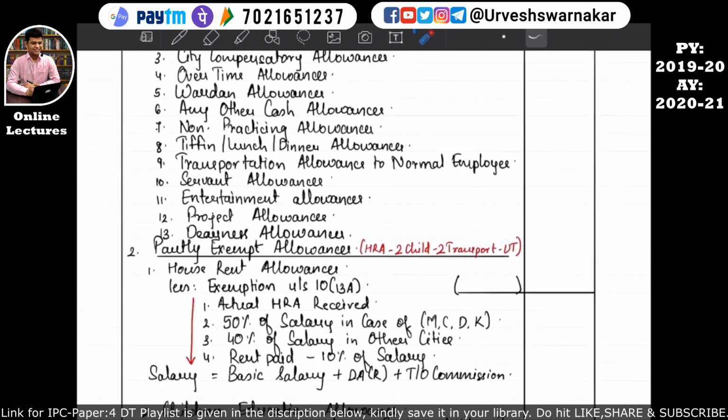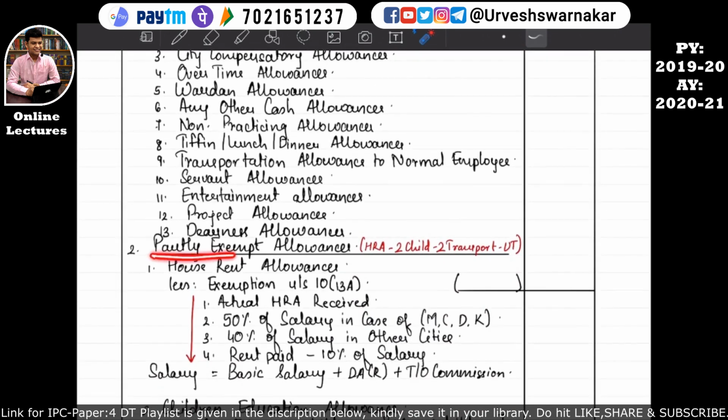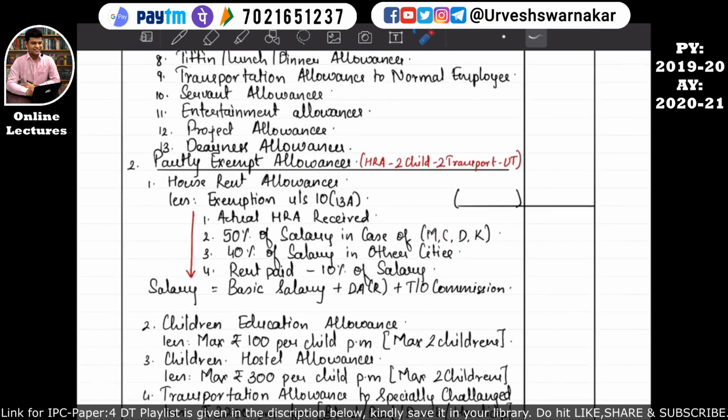And the next category in the allowances was partly exempt allowances. In order to remember partly exempt allowances, the acronym is HRA, two child, transport, UT. So HRA stands for house rent allowances. So this is a complete acronym, HRA. HRA stands for house rent allowances.